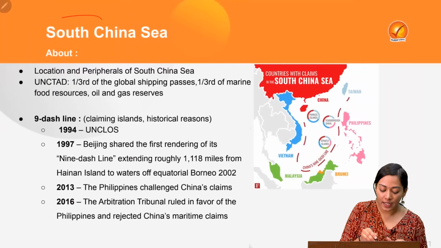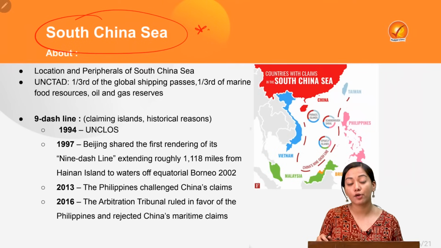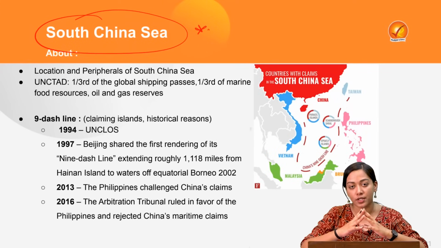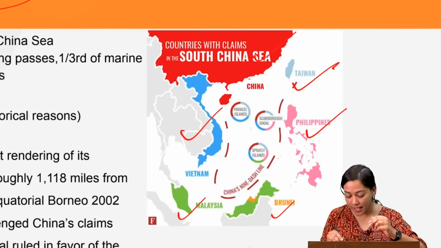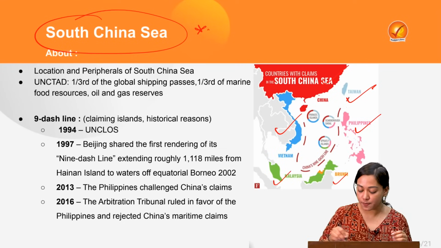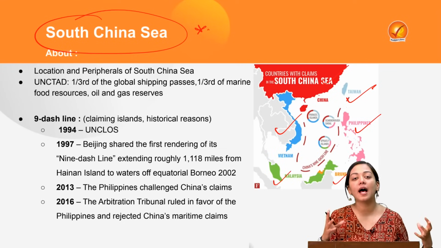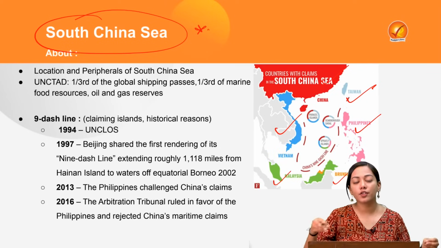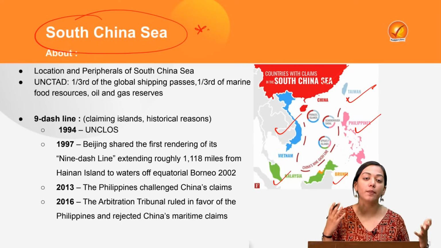So first of all, let's understand the location and have a geographical understanding of the South China Sea. The South China Sea is one among the marginal seas located in the western part of the Pacific Ocean. It borders multiple countries like China, Vietnam, Malaysia, Brunei, Philippines, Taiwan, etc. And because it is surrounded by multiple countries and also by the problematic China, there are multiple islands which are heavily disputed here, which raises tension in the South China Sea. The South China Sea is important not just for China or the surrounding countries, but for the entire world because of its extreme strategic and economic importance.